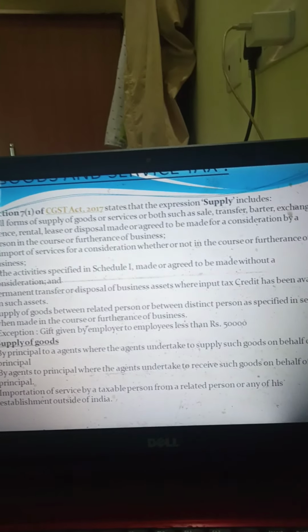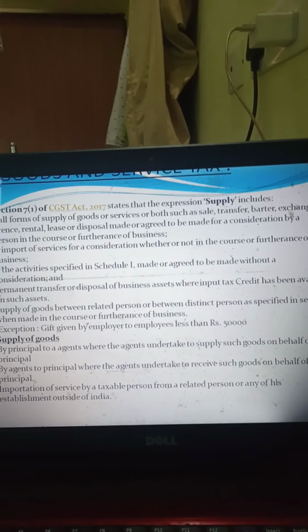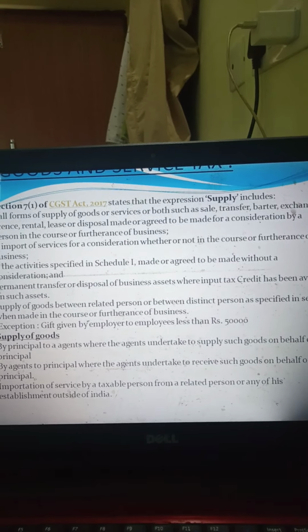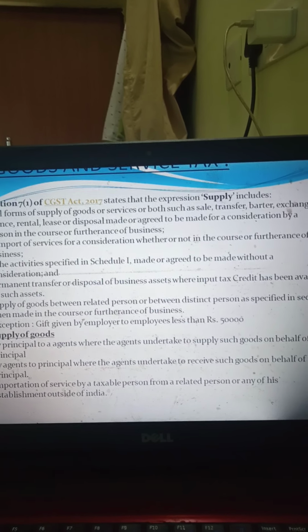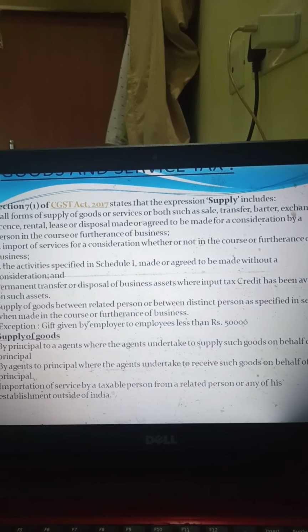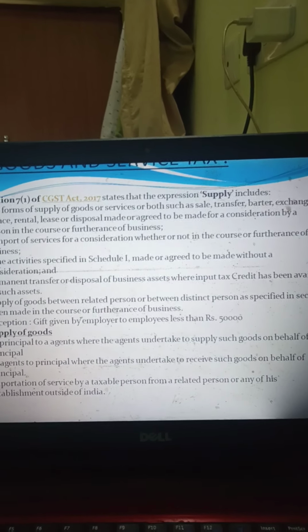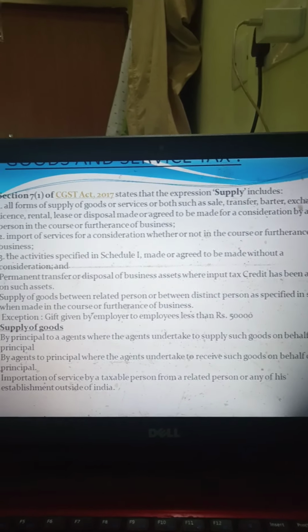Permanent transfer or disposal of business asset where input tax credit has been availed on such asset. Supply of goods between related persons or between distinct persons as specified in section 25 when made in the course or furtherance of business. Exception: gift given by employer to employee less than rupees 50,000.